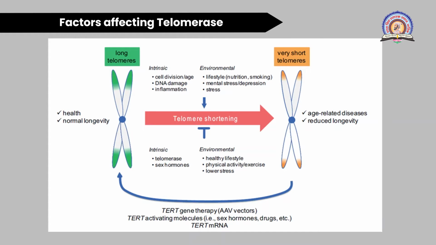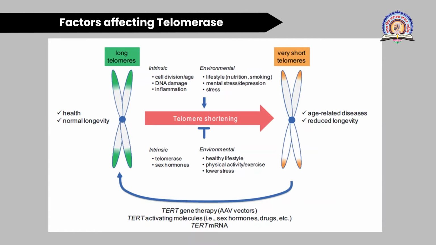This chromosome is the healthy, normal chromosome because of the greater content of telomere. You can see this green telomere is much more than the orange telomere, right? So the first chromosome has more telomere, and there are some factors which are responsible for telomere shortening.